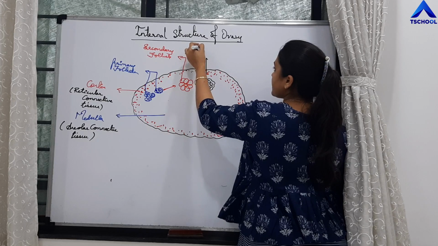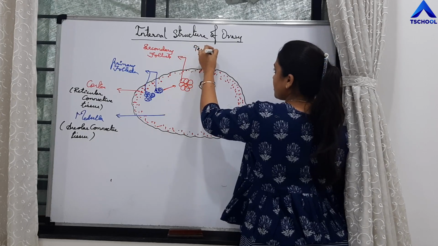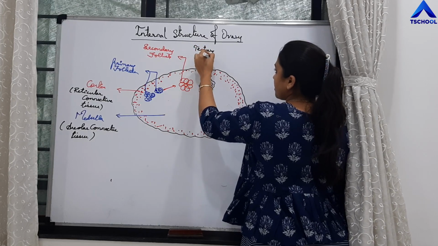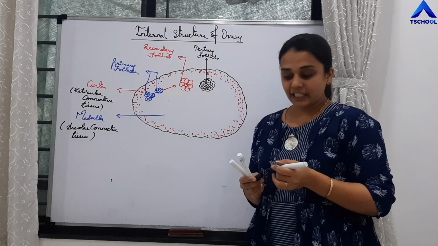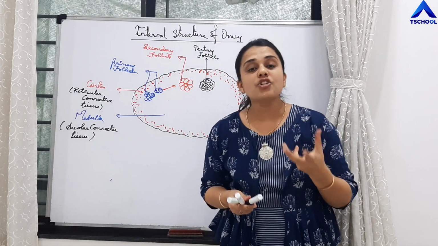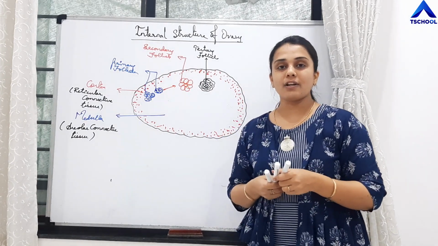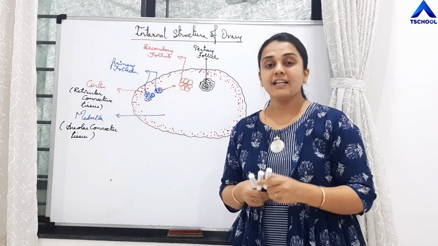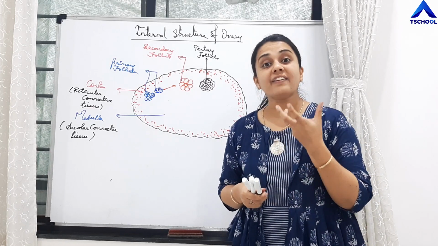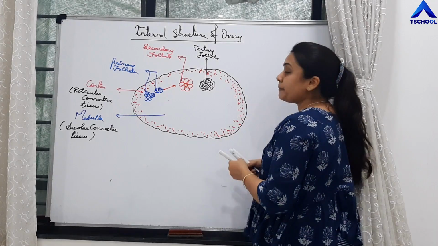So say this is tertiary follicle, right? Finally, a mature follicle is formed. That mature follicle is called Graafian follicle, and that Graafian follicle will have a cavity present within it, right?